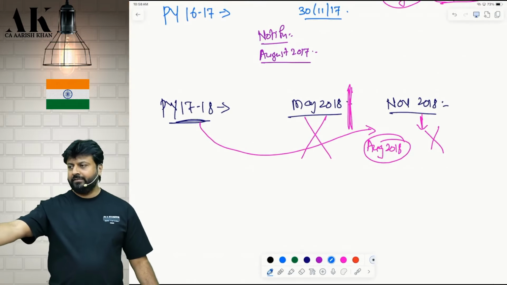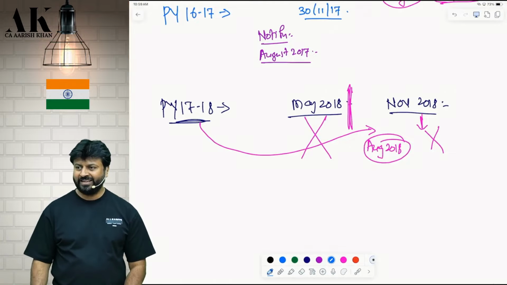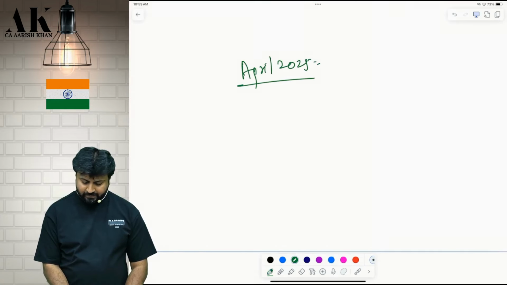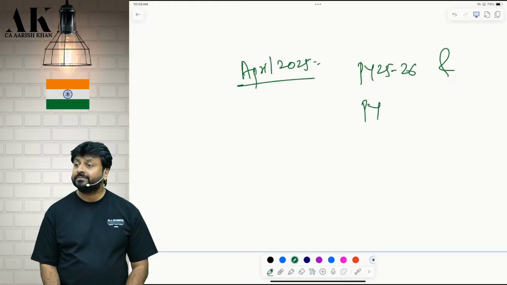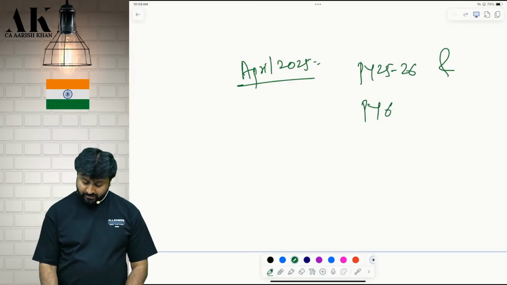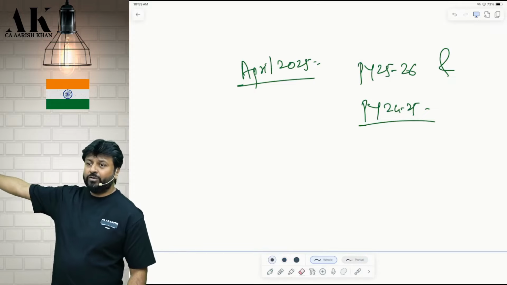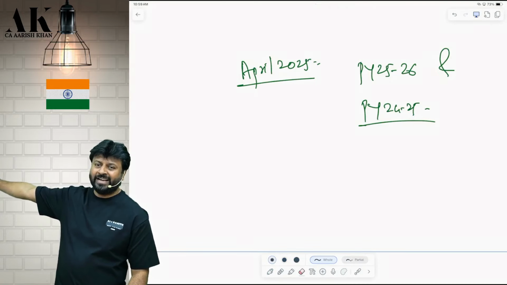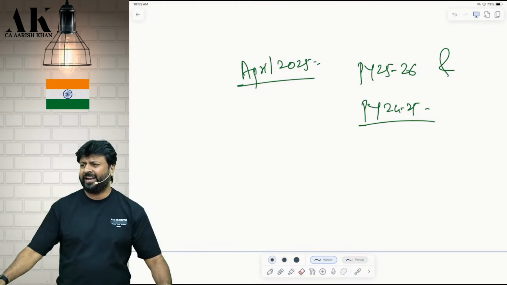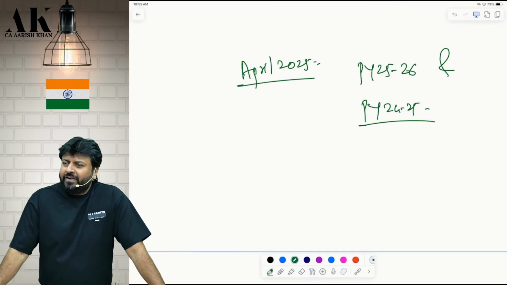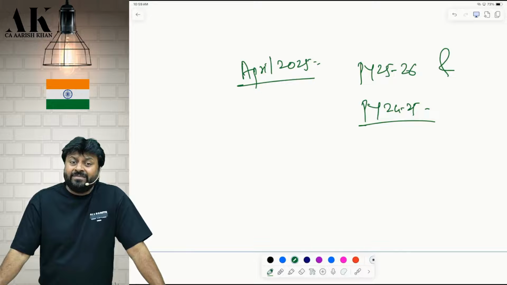They know that the new income tax law is going to come. Correct? So they notified in April only. That too, they said that for previous year 24, 25. For which year will you file in November? Which year ITR? 24, 25. So they notified for both the years together only. Who will notify again for next year? New income tax law is coming. So they have notified for 2 years together only. Then for 2 years the provision will be the same only.